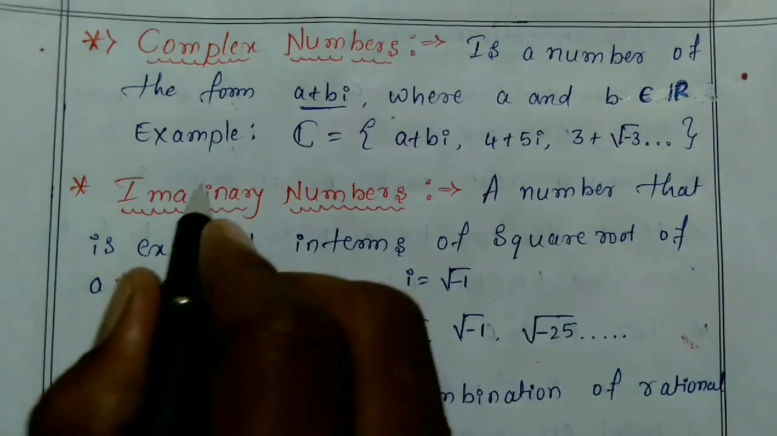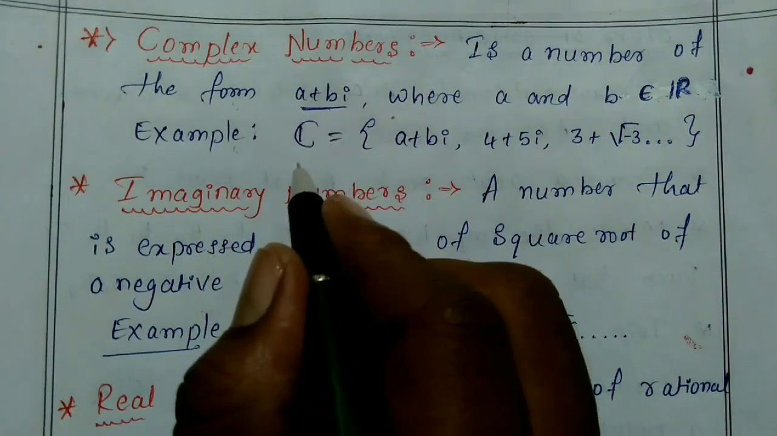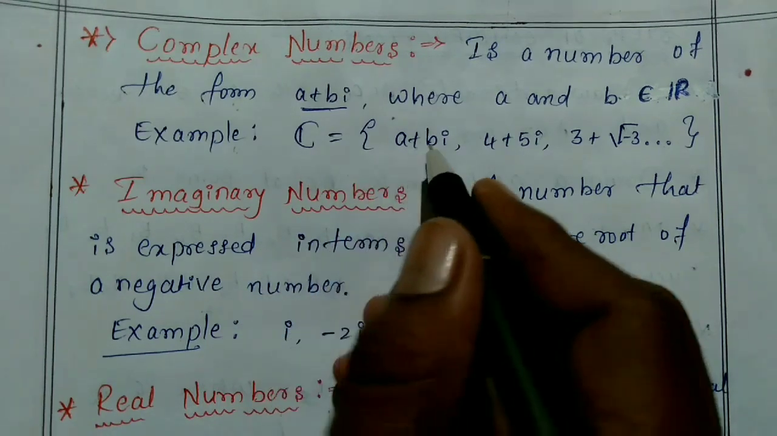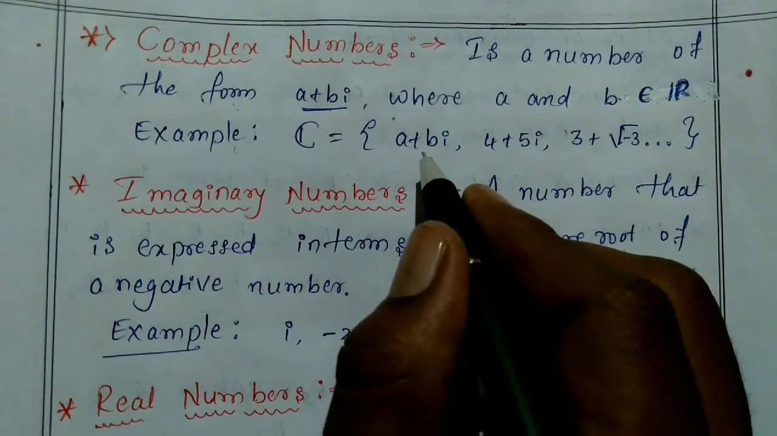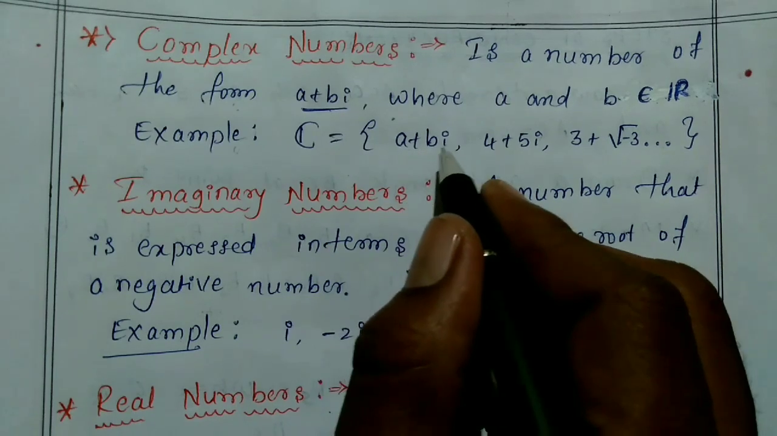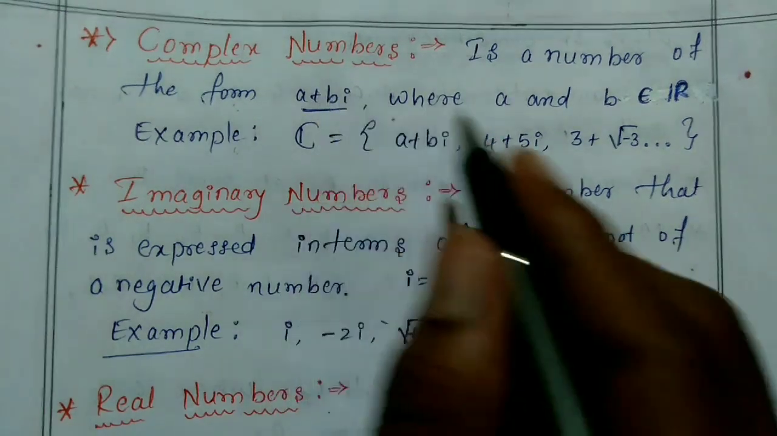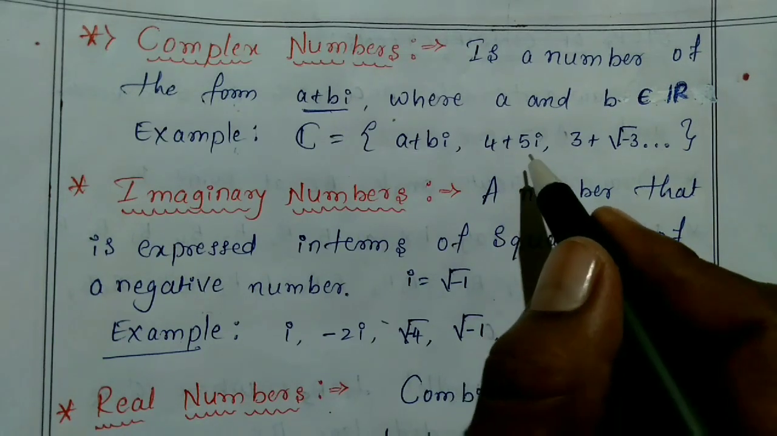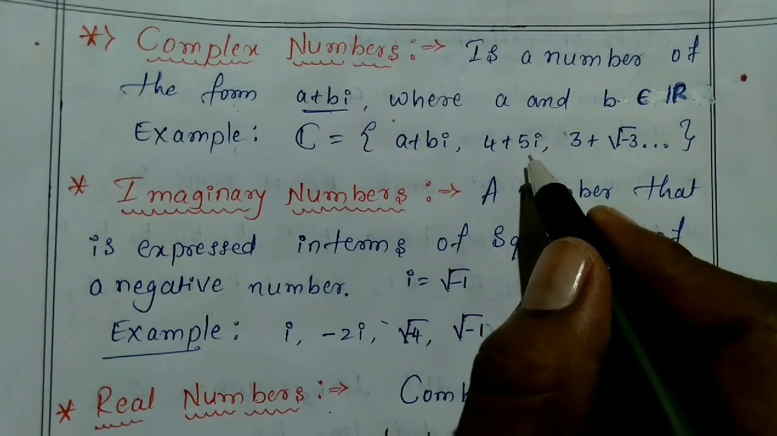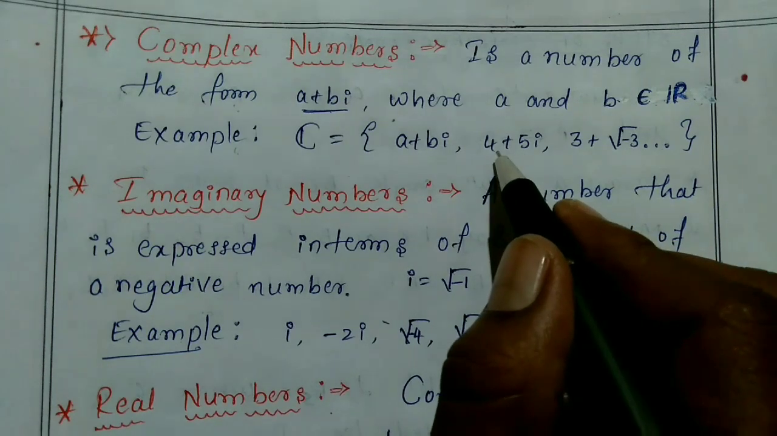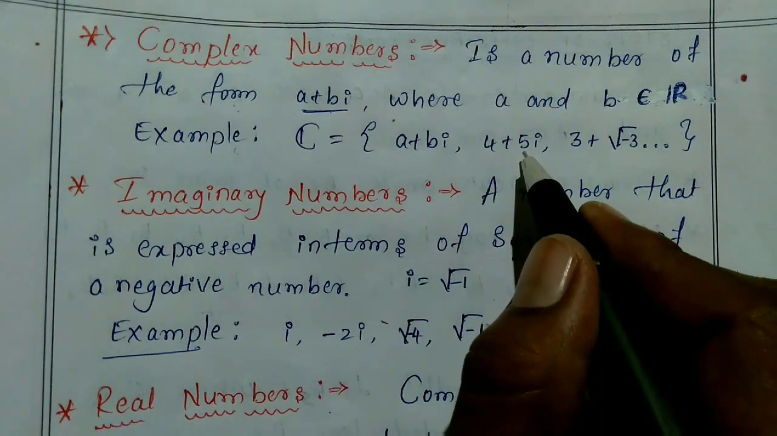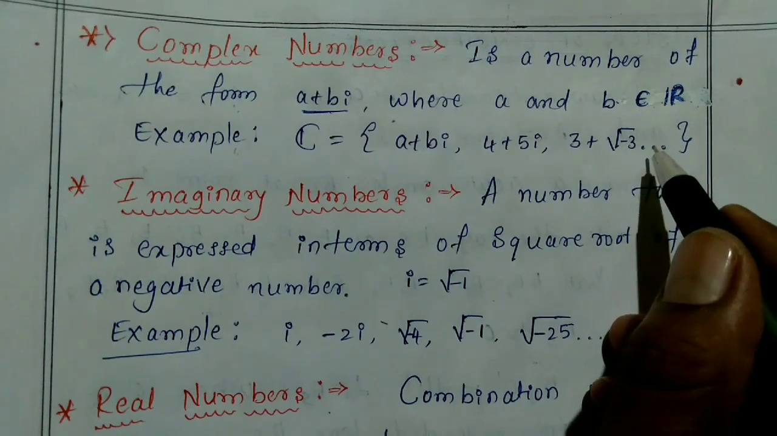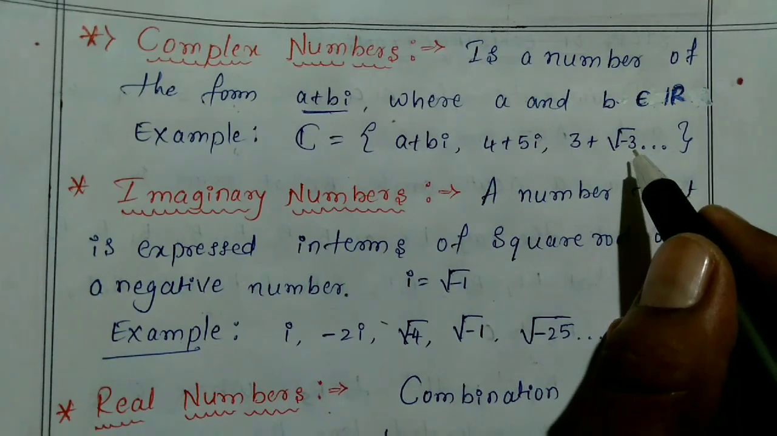Okay, so complex numbers are represented by capital C. Next example is a plus bi. If a number is in the form of a plus bi, then this is said to be a complex number. Okay, one more example, that is 4 plus 5i. This is also a complex number. A number which is in the form of 4 plus 5i is said to be a complex number. Similarly 3 plus square root of minus 3 is also an example for complex numbers.